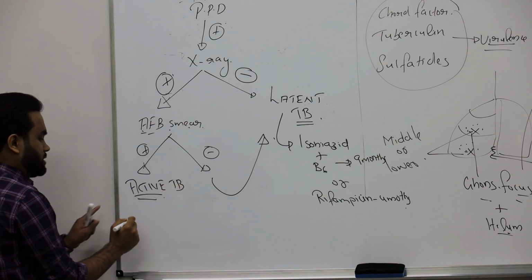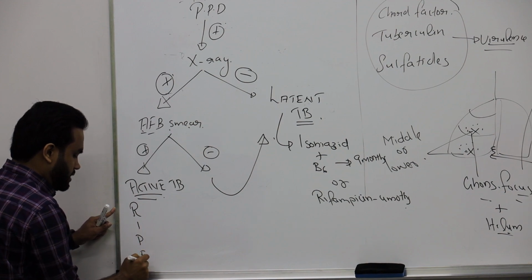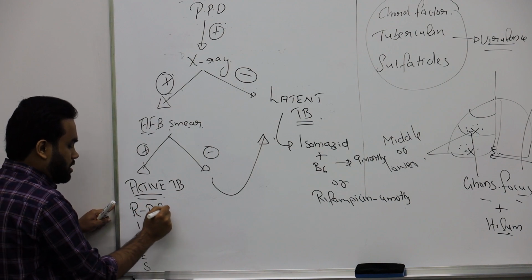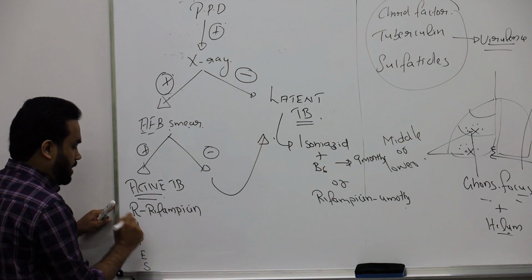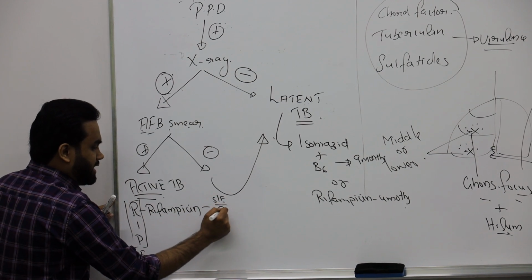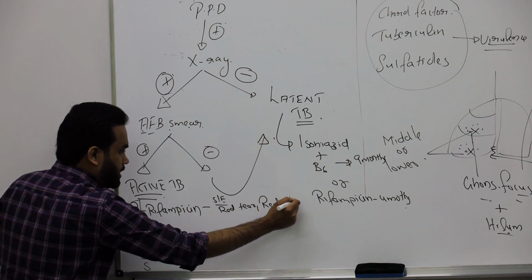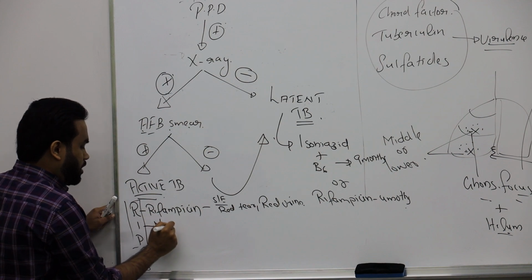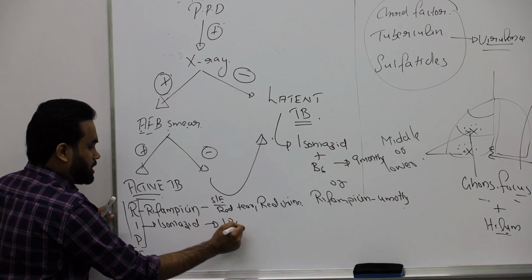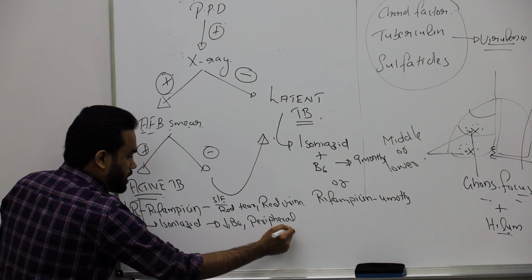You know from the lower class, for active TB you use a drug regimen called RIPE, or RIP. Remember, active TB you have to treat, very important. R is rifampicin. If someone dies, you will find RIP. What is the side effect of rifampicin? Remember, red tears, red urine. Then the second one, I is isoniazid. Isoniazid decreases B6 and causes peripheral neuropathy.